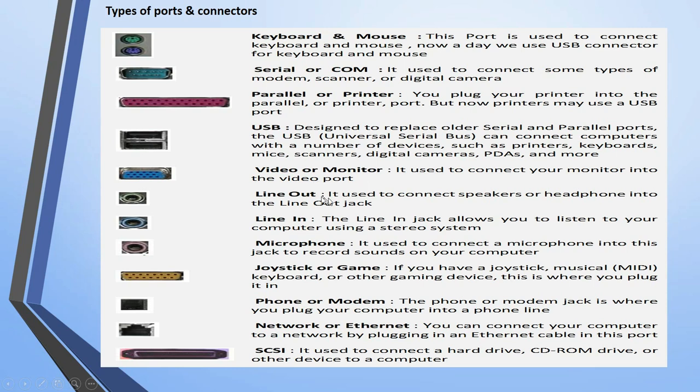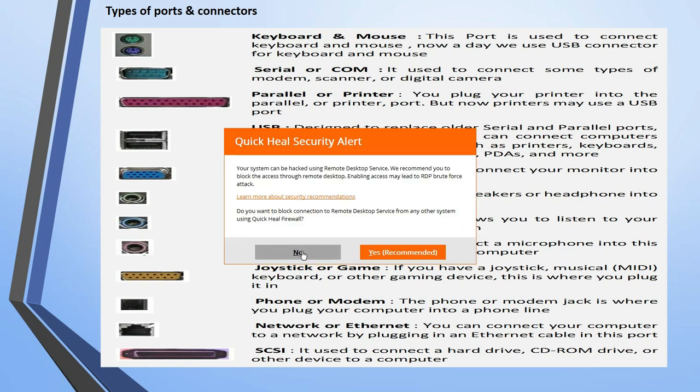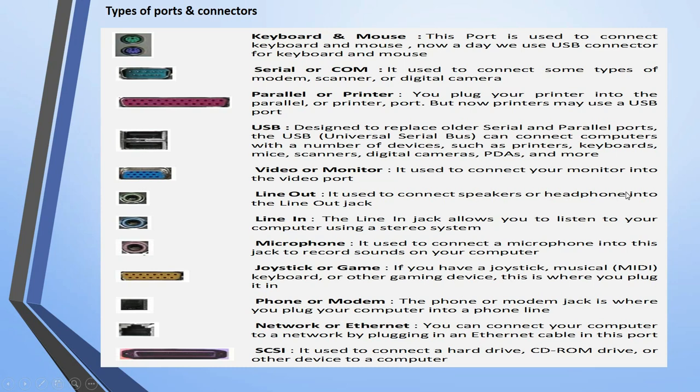Okay, and line out, line in, microphone ports are there. Line out is used to connect speakers or headphones into the line out jack. And line in means this jack allows you to listen to your computer using a stereo system. And the microphone port is used to connect a microphone into this jack to record sound on your computer.